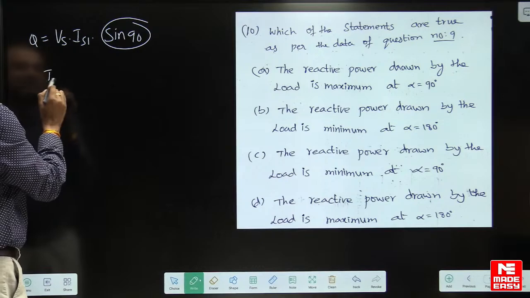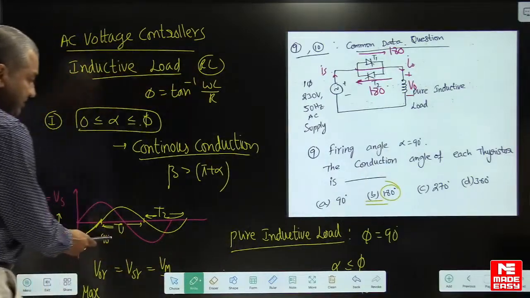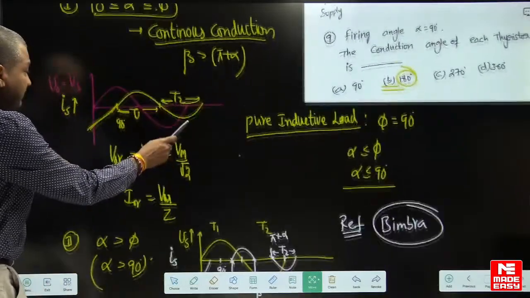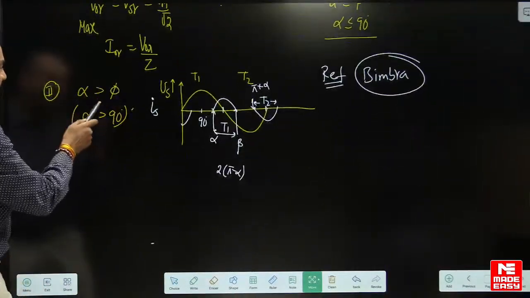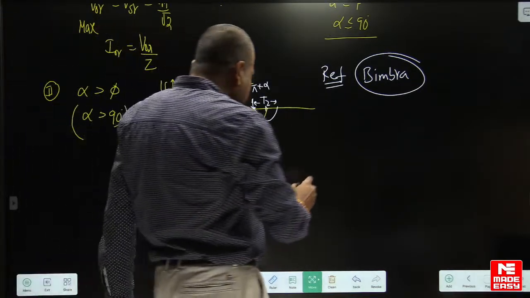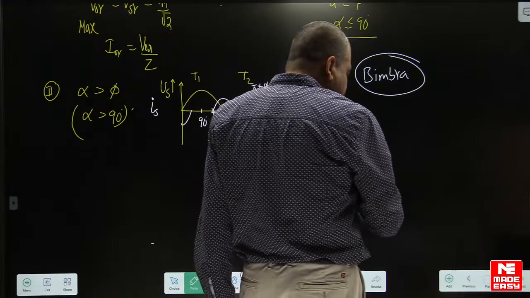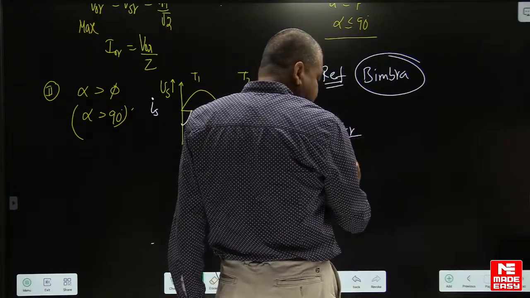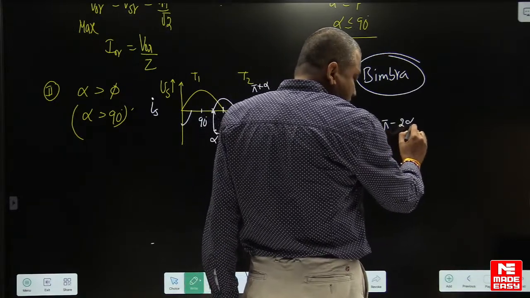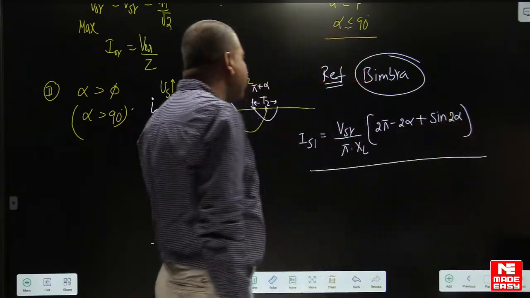Now what is the equation for the fundamental current? You can go through the previous question, dear students. You can see this waveform here, small correction, yes, go through this one. Supply current is distorted with harmonics when alpha is greater than 90 degrees. I will give the fundamental RMS current here. You have to remember this fundamental RMS current from the examination point of view. Supply RMS voltage by pi into XL into 2 pi minus 2 alpha plus sine 2 alpha. This is the formula for the fundamental RMS current here.